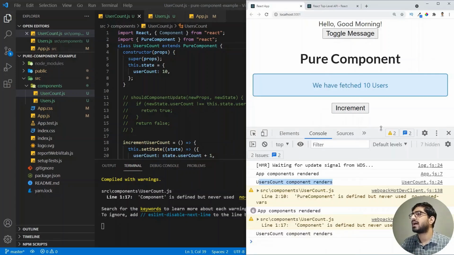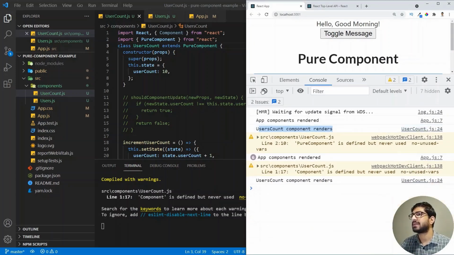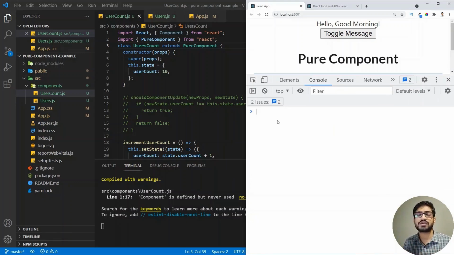So let's go to our browser and go to the console, and we are just going to understand this shallow comparison. This shallow comparison actually happens on primitive data types and non-primitive data types. For the primitive data type, let's take a name as the page. So I'm going to write the page here. All right. And then I'm going to create another one, name one, which will also have the same value, and that will be the page.